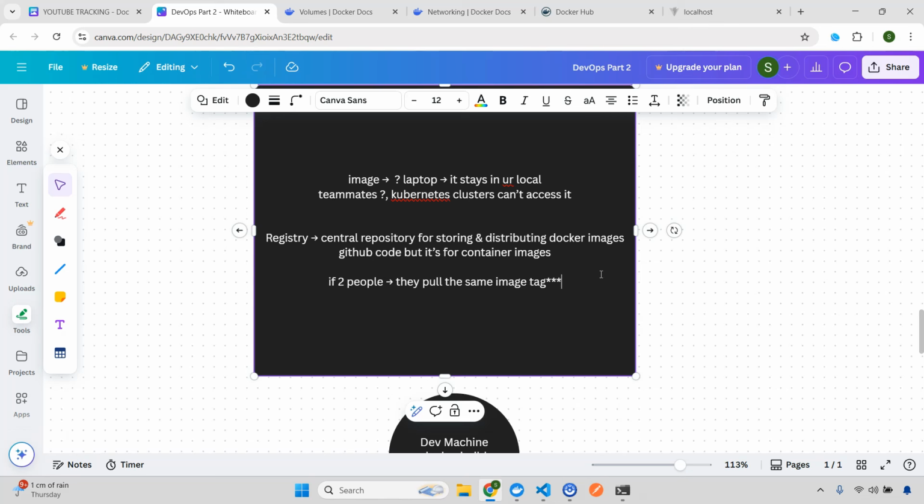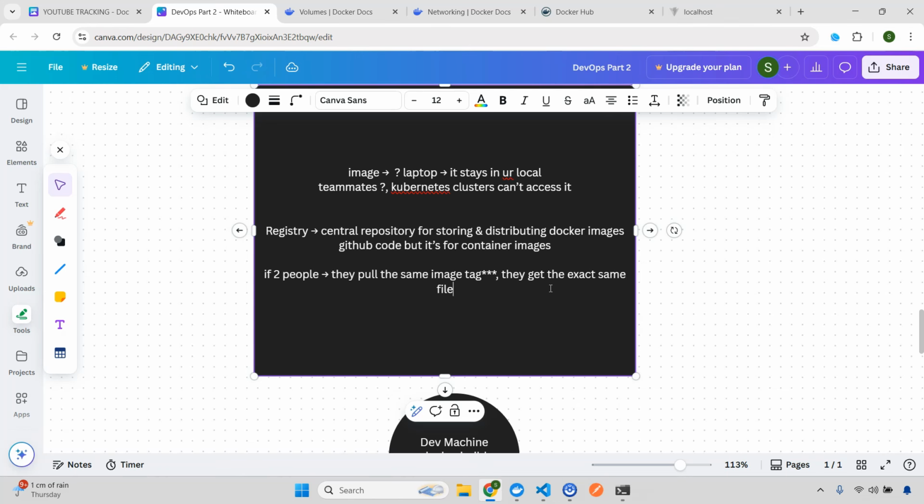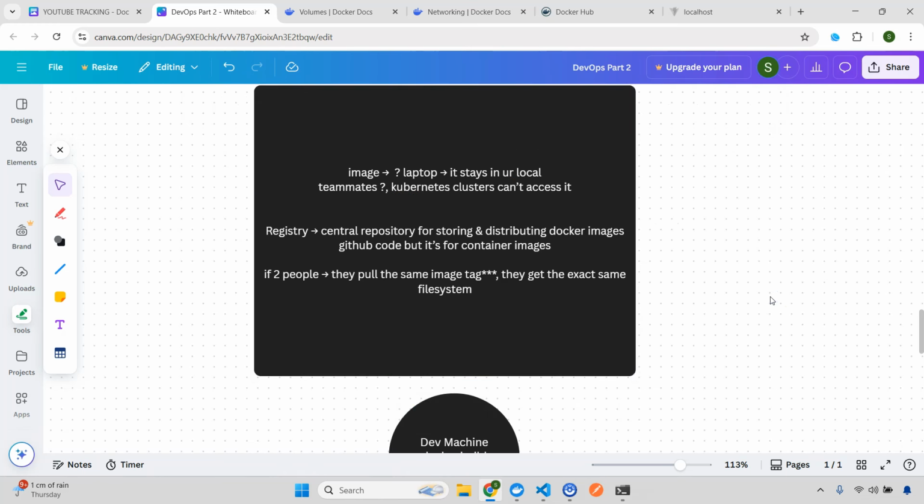So you have to pull the same image tag, right? For example, if you pull a different tag, there might be some changes. So if the tag is the same, they get the exact same file system. Okay, so I think this is done.